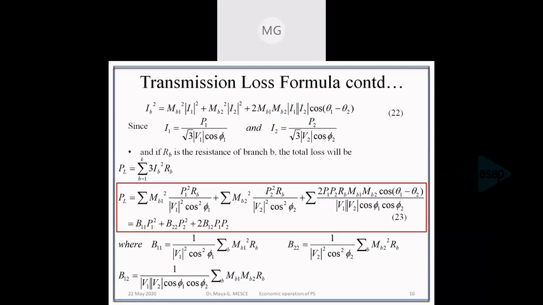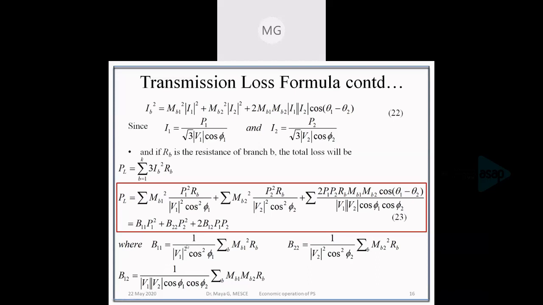So we have the transmission loss formula as equation number 23. If we compare with the equation that we had already discussed, we can get the loss coefficients B11, B22 and B12.